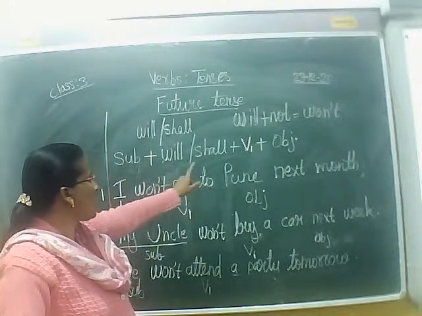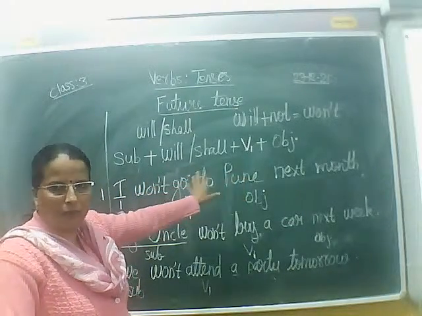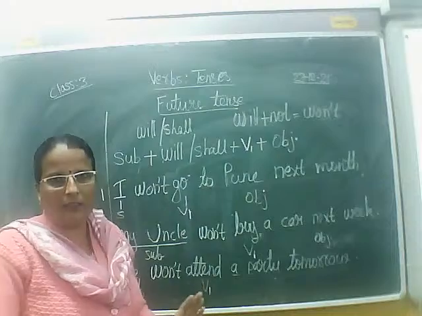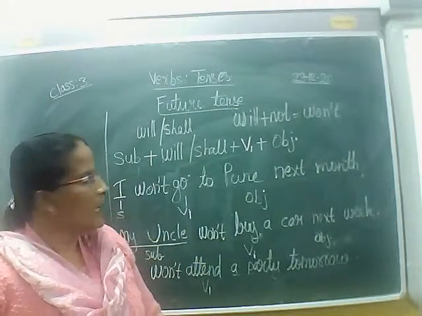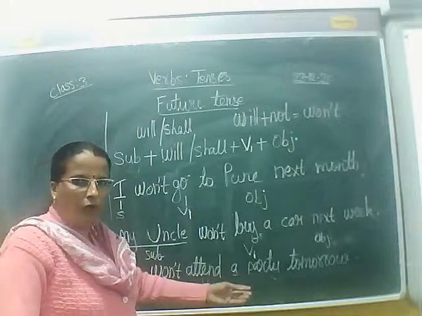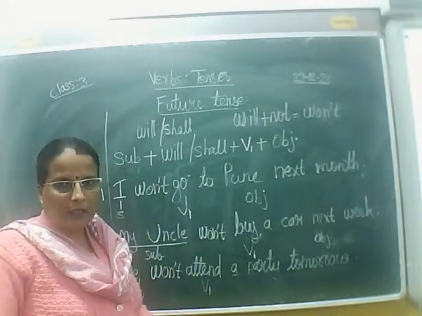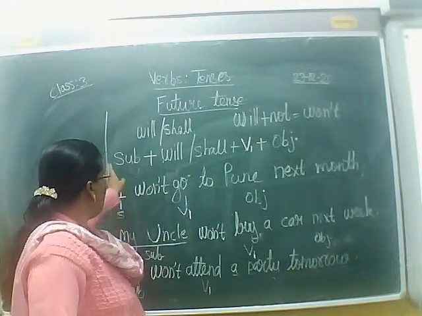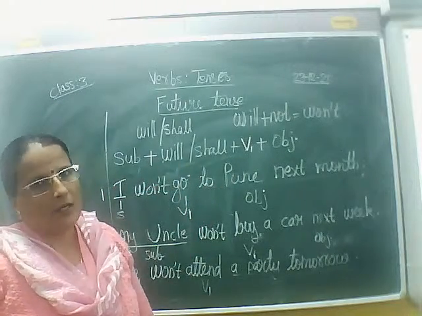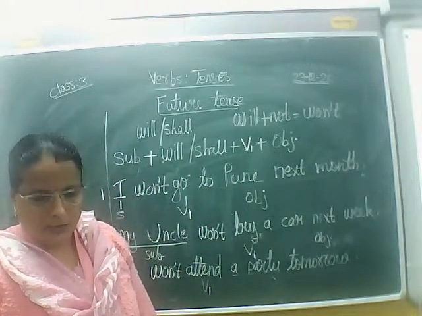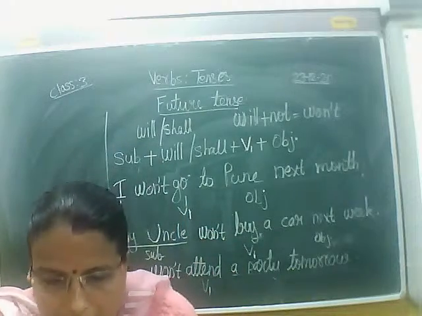Subject plus will or shall plus V1 and object. If we use this format, we can form the sentences in positive in future tense. And if you want to form negative sentences in future tense, then you have to use the format subject plus won't plus V1 plus object.